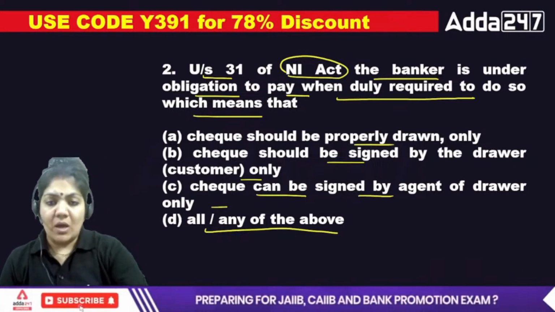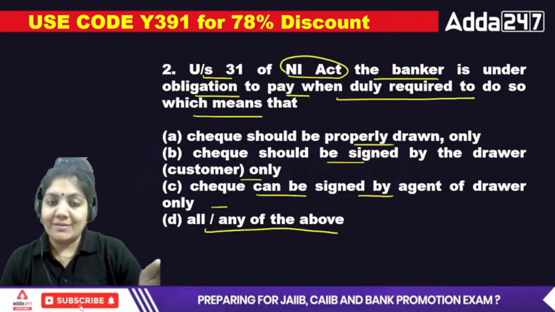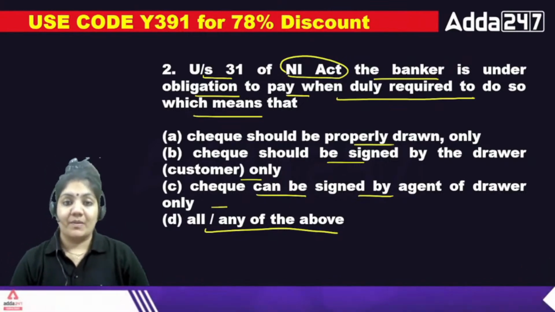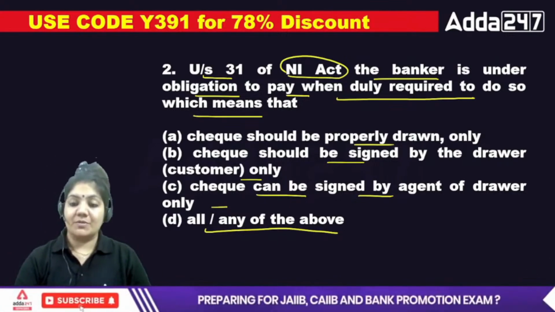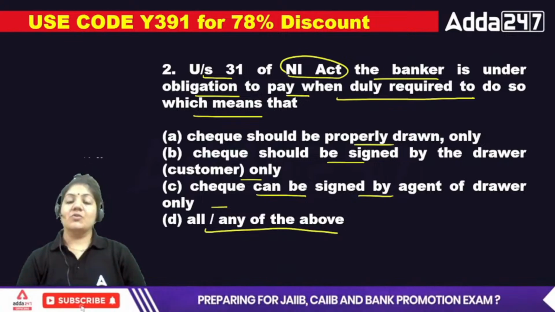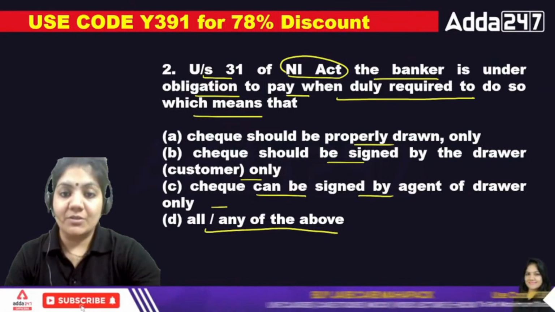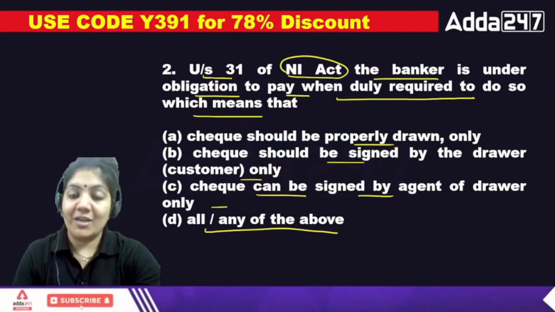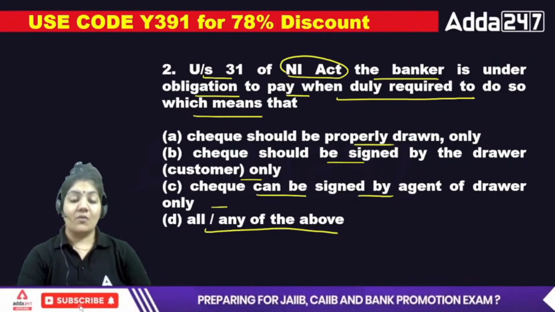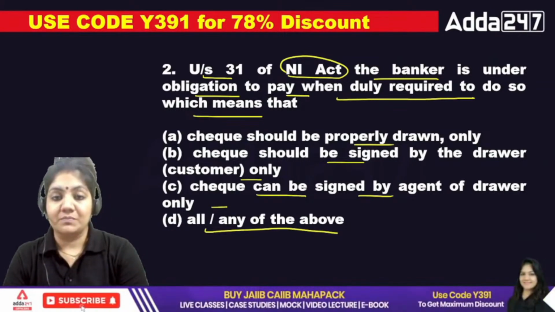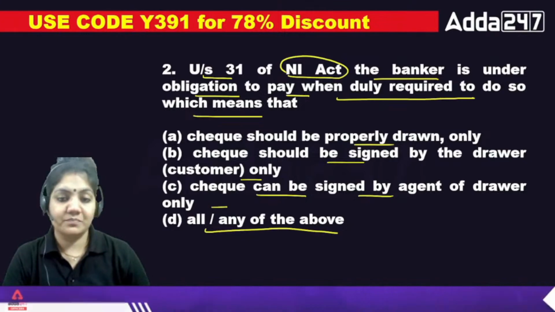The banker is under obligation to pay when duly required to do so. It means, what is the essential requirement that is fulfilled by the customer so that the bank has to pay money? There are four options. Check should be properly drawn only, check should be signed by the drawer only, the check can be signed by the agent of the drawer only, or any of the above. Which of the following is the right one?